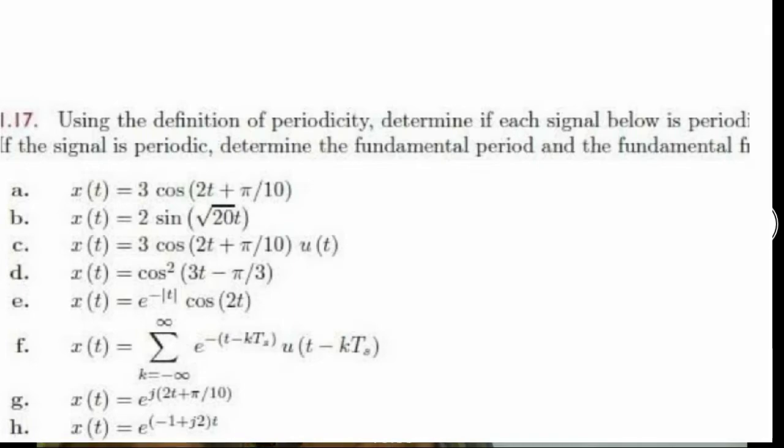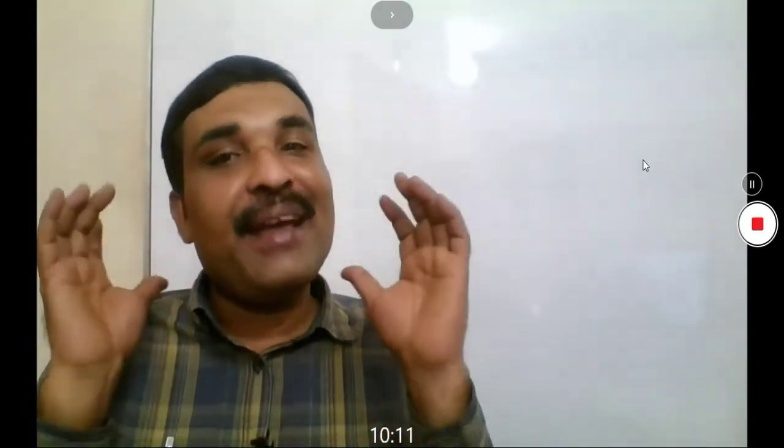Now, this figure shows a sinusoidal wave whose peak amplitude is A and period is 2 pi. If 2 pi is a period, then 4 pi, 8 pi, etc. are periods.